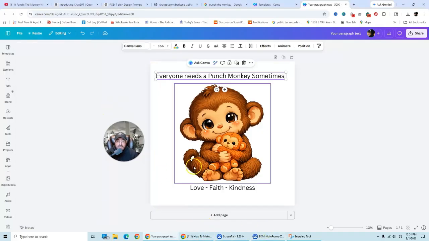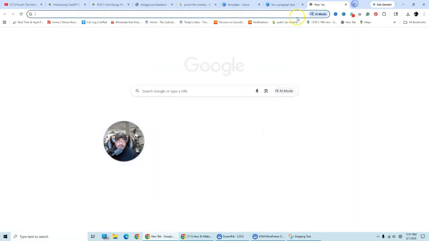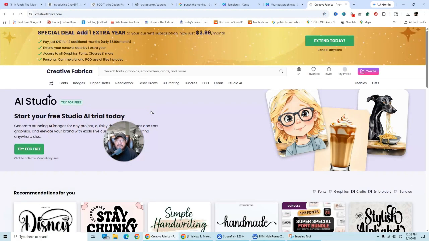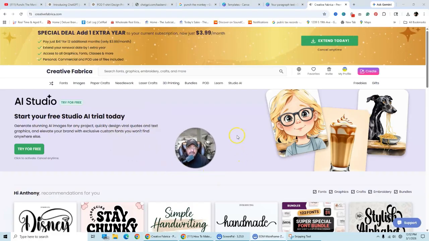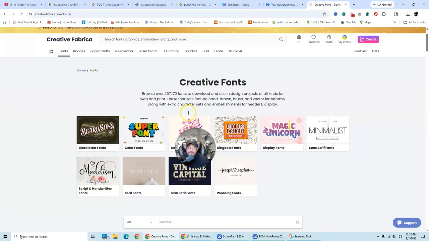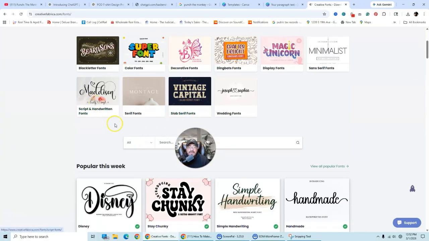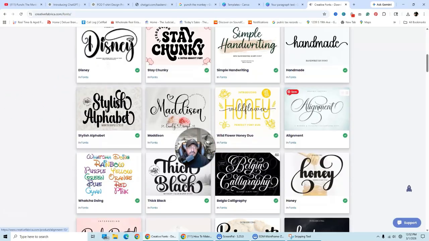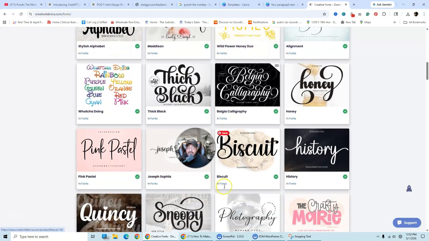So let me just show you what I did. So I went to Creative Fabrica, okay, and then I looked for fonts. All right, and then here I picked some great fonts. So I saw this one font that really caught my eye. It's in here somewhere. Here it is.